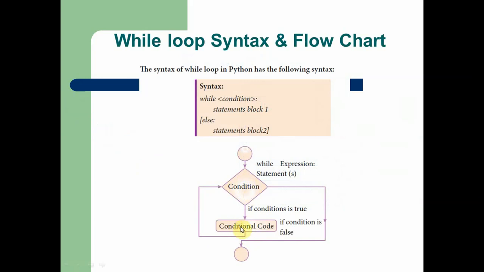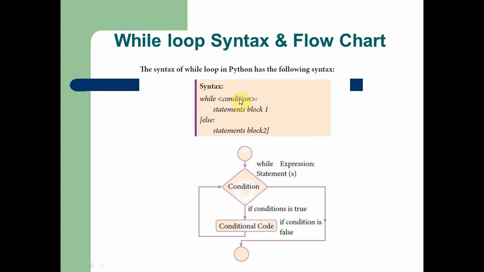After executing the group or single code, that is block 1 in your syntax, the loop goes to check the condition. If the condition is false, then it goes to the false statement. Here the false statement is represented as else. So the else part executes a single time, but the block 1 part executes a single time or more than once based upon the condition.